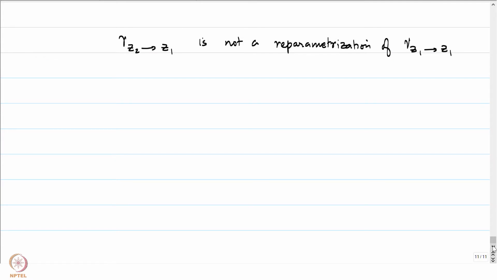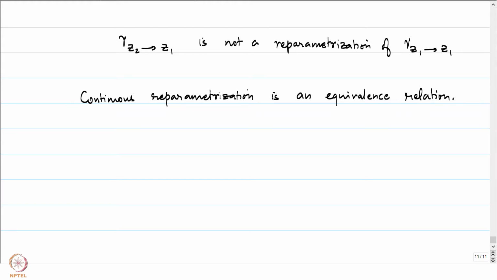The notion of continuous reparameterization is an equivalence relation. That's the most important aspect here. Let me just note that continuous reparameterization is an equivalence relation. Let me elaborate on this. If gamma 2 is obtained by reparameterization of gamma 1, then we say that gamma 1 is equivalent to gamma 2. And this statement, let me just leave it as an exercise for you.